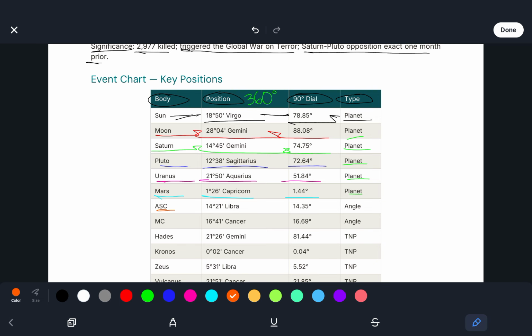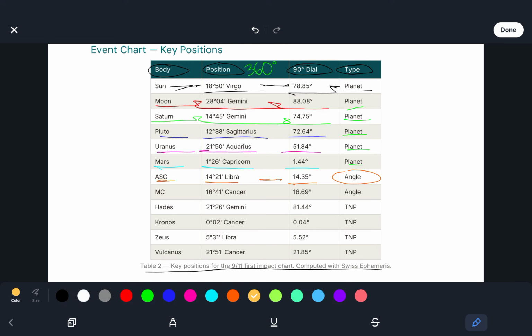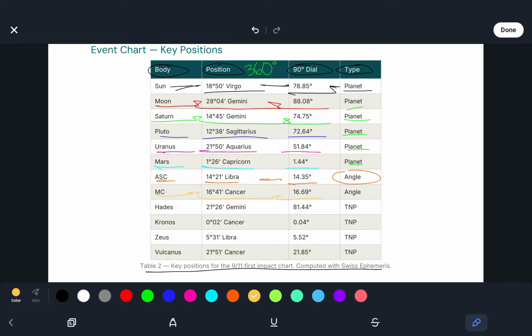And now onto the angles, we see the ascendant was at 14 degrees 21 Libra, 14.35 degrees on the 90 degree dial, and it's an angle, of course. The midheaven is at 16 degrees 41 Cancer, and on the 90 degree dial it's 16.69 degrees. And now our TNPs.